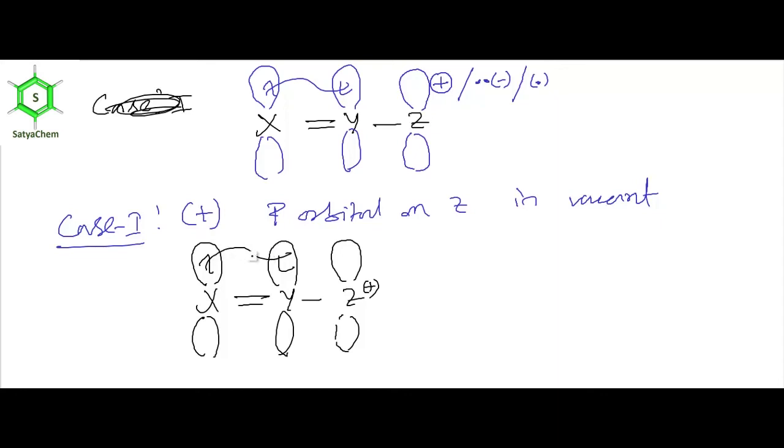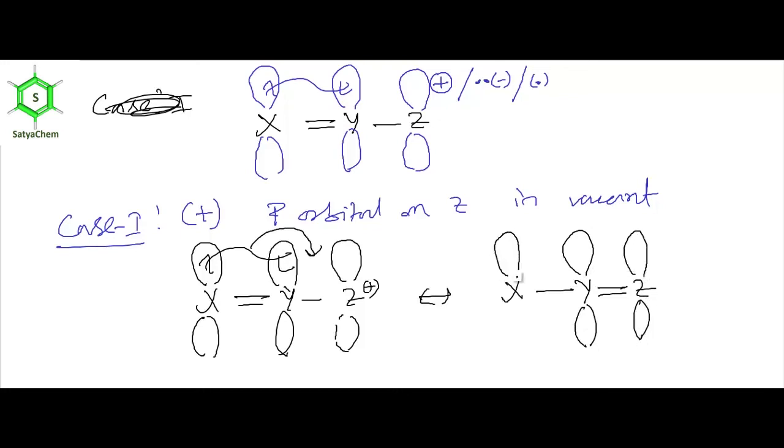These two orbitals are in a plane, and the p orbital on Y and this p orbital on Z are also in plane. So we can shift the pi electron in this way. Then the double bond is in between Y and Z, and the p orbital on X is now vacant. Now the positive charge gets shifted from Z to X.